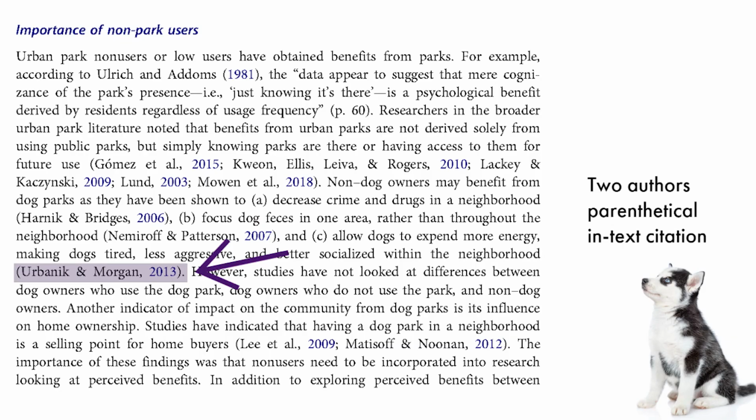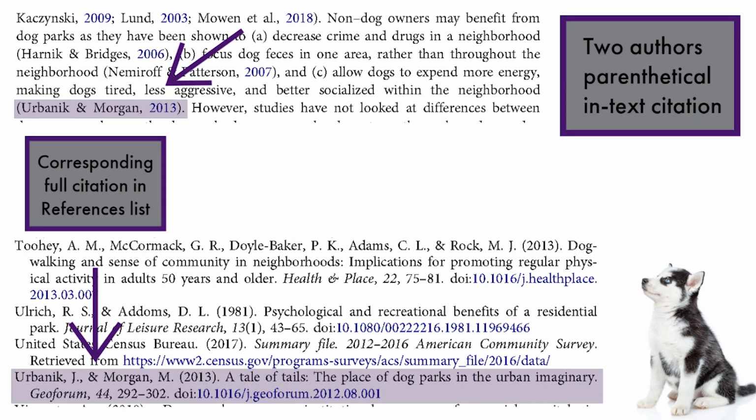You list both authors. Look at this example. We have parentheses, Urbanic and Morgan, comma, 2013, end parentheses, period. In parenthetical citations, use an ampersand, the and sign, between names instead of spelling out the word and. This parenthetical in-text citation matches up to one of the full citations in the references list.